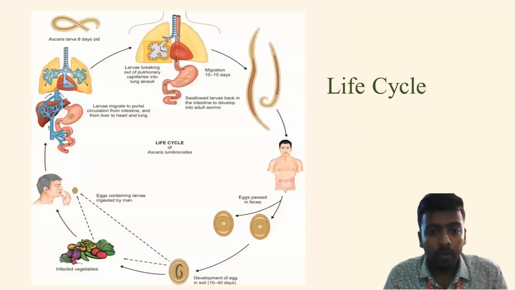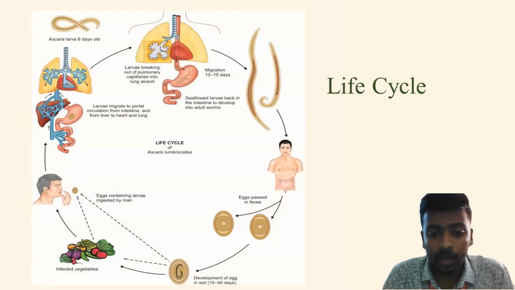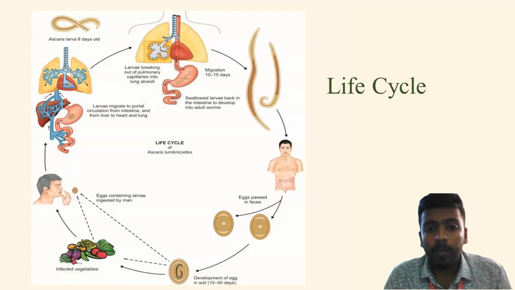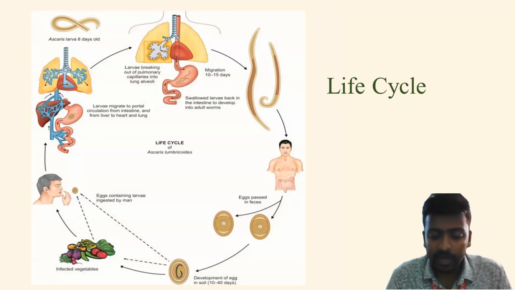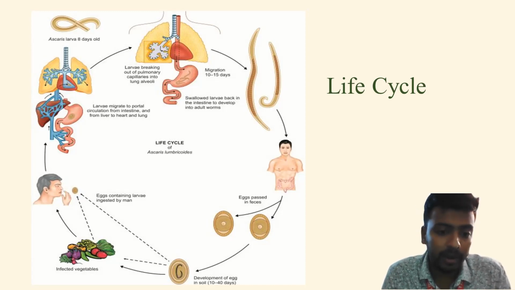Okay. Now let's move on to the life cycle here. From the life cycle, as we have discussed, the jejunum is the normal habitat of the worm, and it lays a large number of eggs, and these eggs are passed through human feces, and ultimately to the soil. Now we have to understand that only the fertilized eggs are infective, and they're not directly infective. They have to go through a period of incubation and get converted into an embryonated egg. From the life cycle, we can see that it takes around 10 to 40 days for development, and it forms a larva inside it. That is the rhabditiform larva. In this stage, they are also known as the embryonated egg.